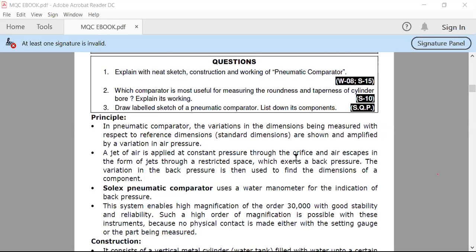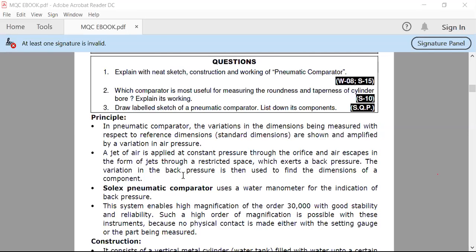From that point we pass a jet of air at constant pressure, and the air escapes in the form of a jet through a restricted space, which exerts a back pressure. So the air escapes from a small restricted space, and due to that, a back pressure is exerted on the air. The variation in back pressure is then used to find the dimension of the component. Whatever back pressure is applied on that jet, the variation in it is utilized to find out the dimension of the particular component.